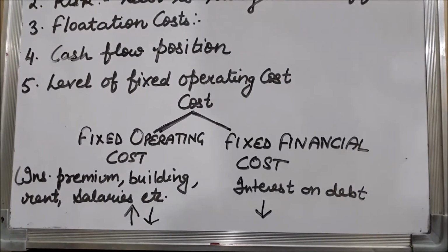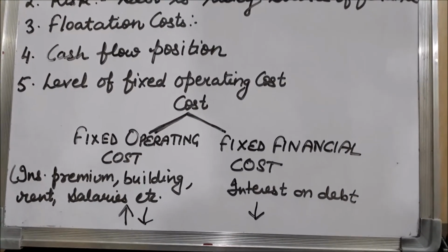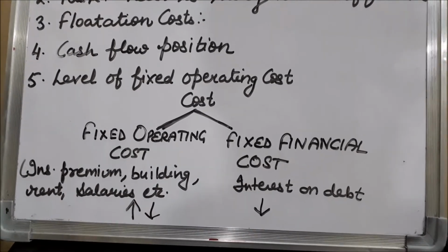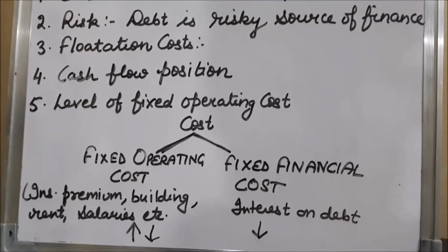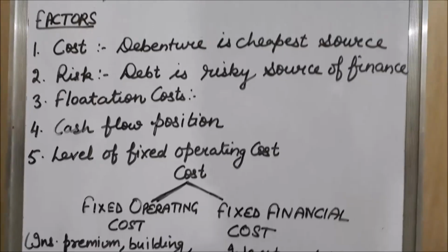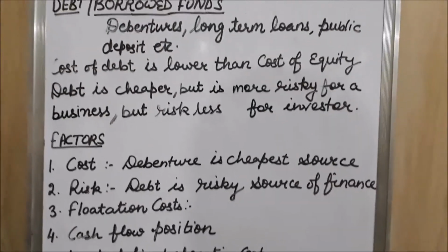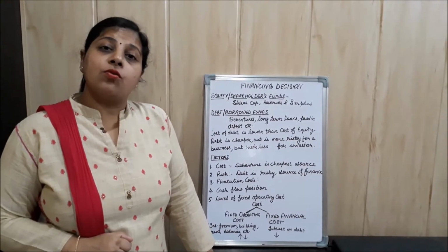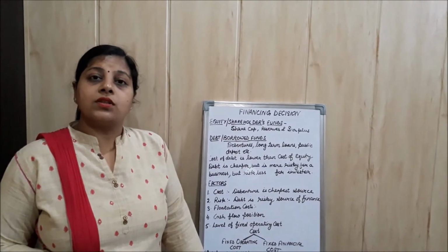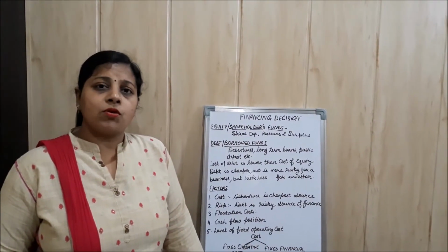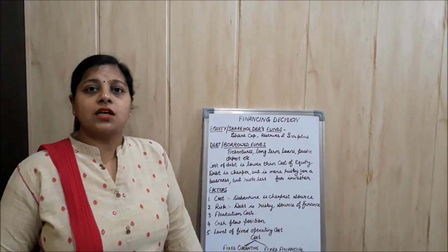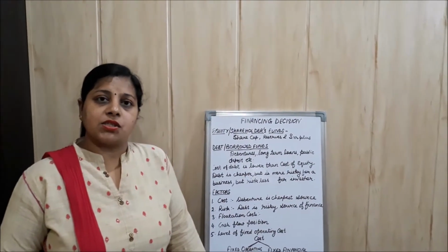Now students, one more point is there, that is control. Generally the control of a company remains in the hands of equity shareholders, and debenture holders don't interfere in the control of the company.